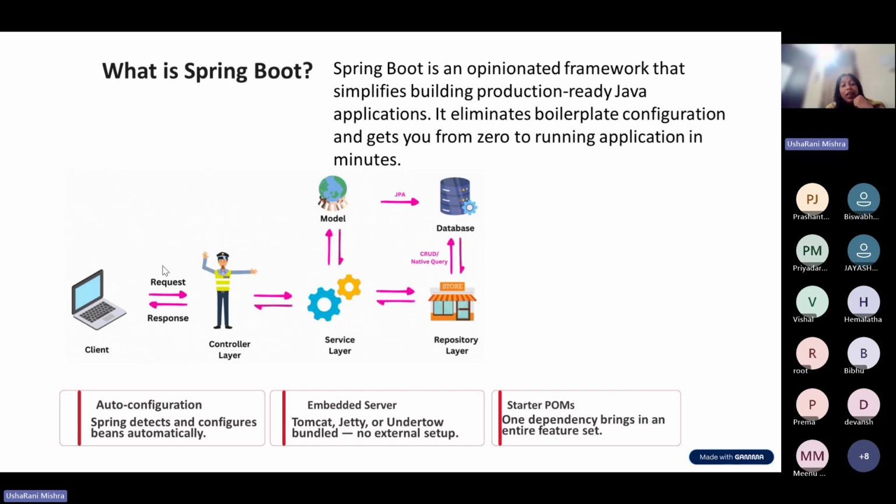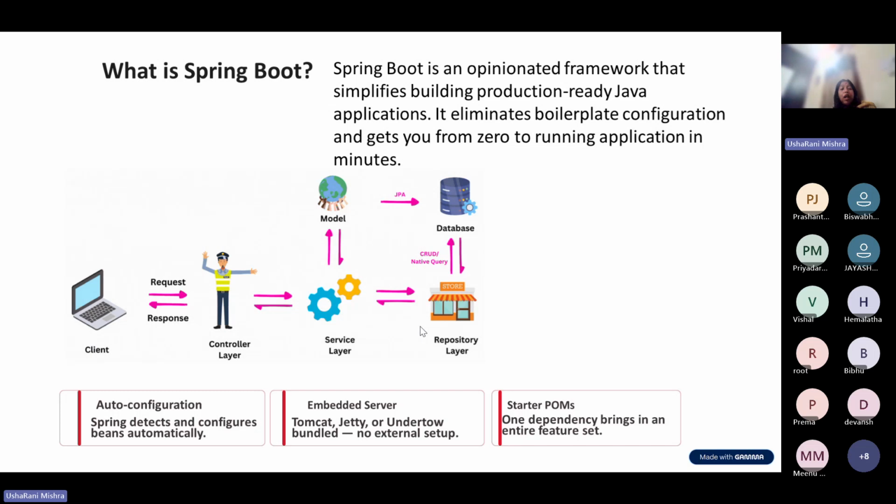But in short, after Spring Boot came into the picture, what we have to focus on is the controller, which will take care of invoking the service and all. Using Spring Boot we can build the controller, service, and repository layers. The repository layer is something which will access the database. So all these things we will learn.